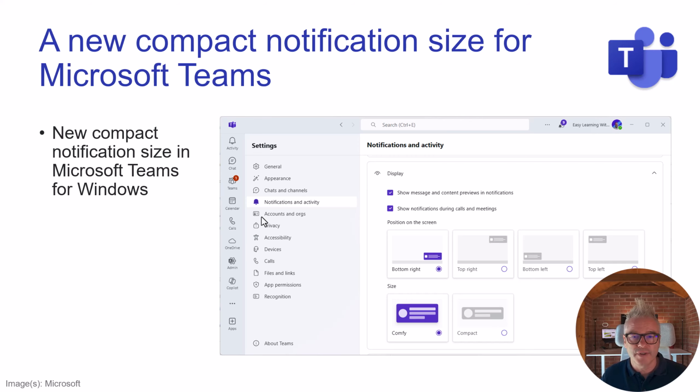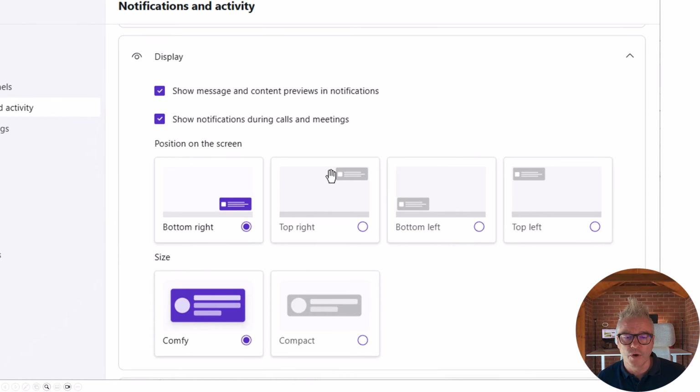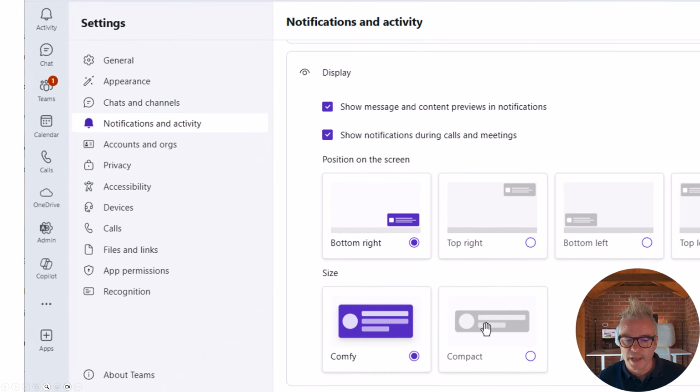New compact notification size from Microsoft Teams. First of all, just a reminder that you can move your pop-ups around. You can have them in different locations around the screen. I've clicked on the three little dots just there, clicked on notification activity, and this new option here is the comfy or compact.